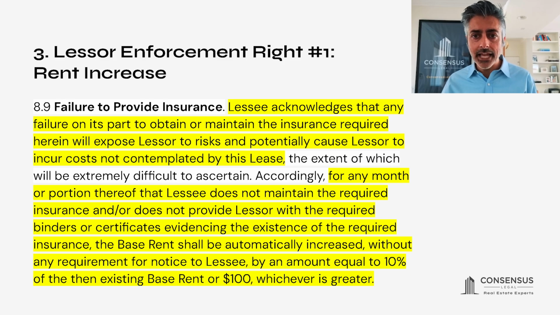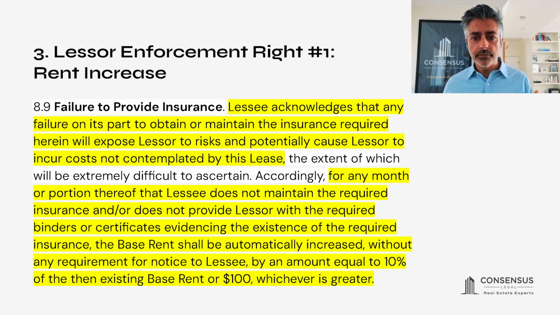Maybe lessor has asked lessee, we don't have all your insurance, maybe the additional insured endorsement hasn't been provided. Let's say lessee did have the insurance in place, including the additional insured endorsement, but it hasn't provided it to lessor. And for whatever reason, it refuses to for some period of time.